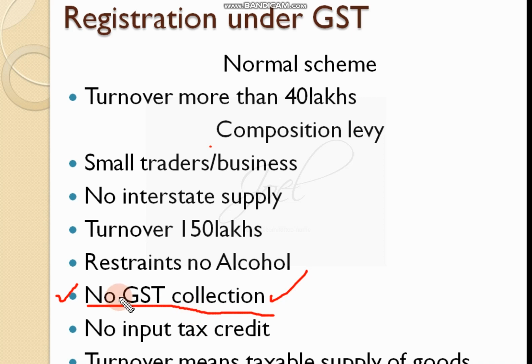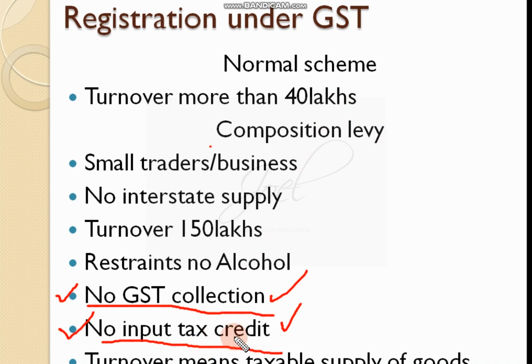At the same time, he will not get any input tax credit, whereas a normal GST registered person will get input tax credit, whereas this person will not get any input tax credit. This is the concept which you should know.